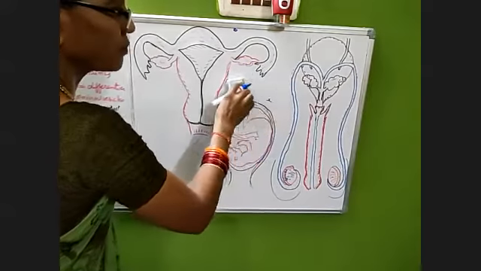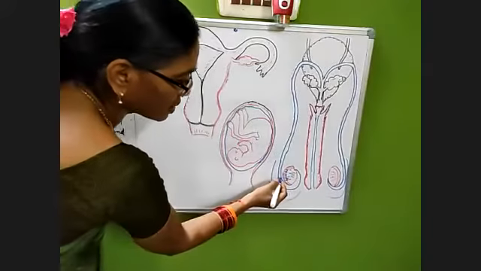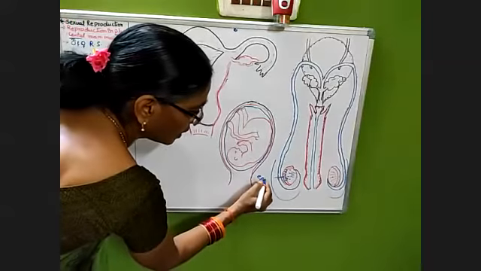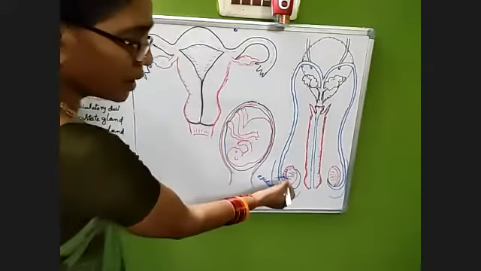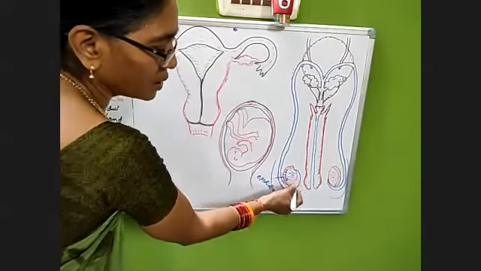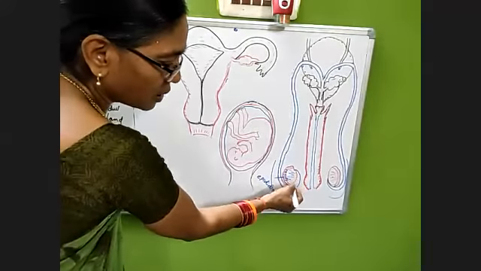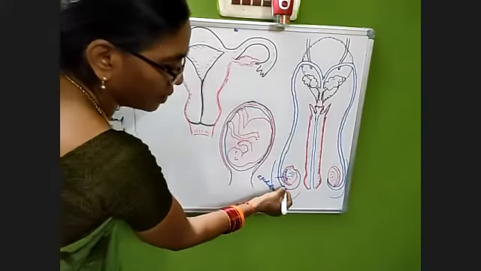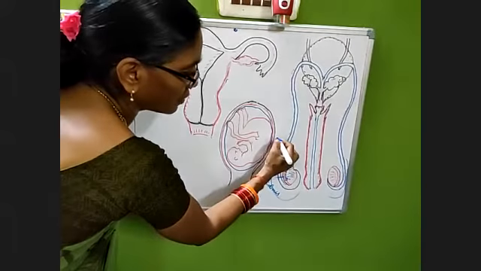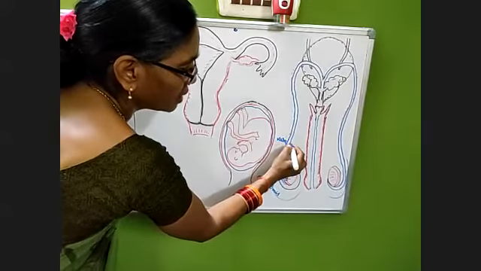Epididymis. Another part here is called the epididymis. They get stored temporarily and then form a long tube which moves in an anterior direction towards the abdomen. That is called vas deferens.